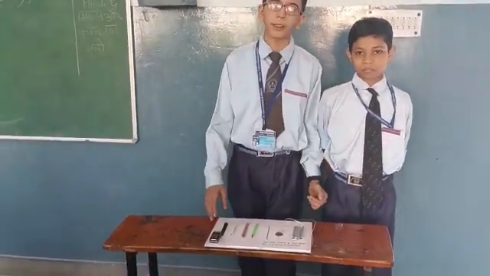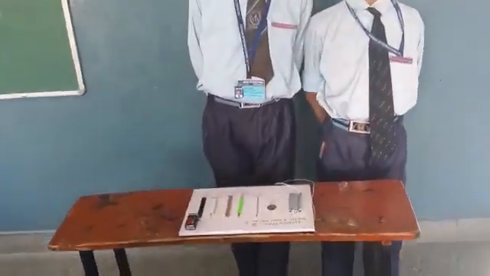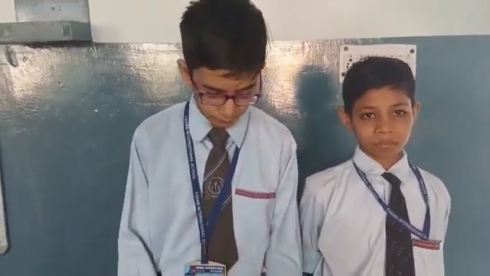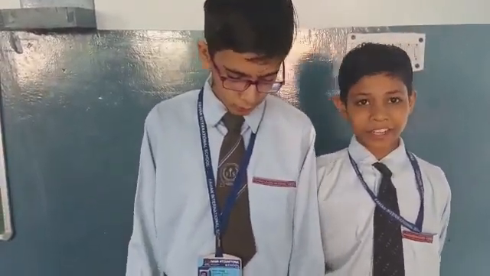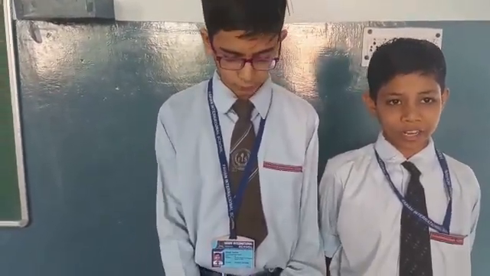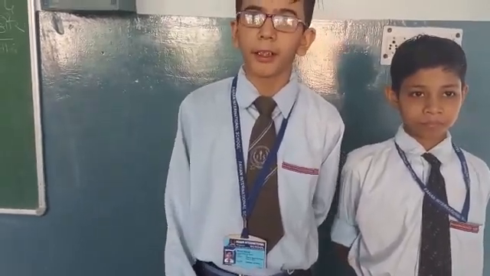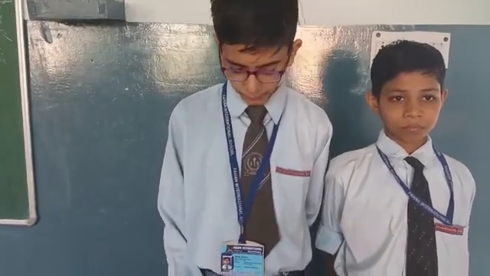This is the model of conductivity of metal and non-metal. Now I am going to tell you about conductivity. Conductivity is the ability of a material to permit electricity to pass. The materials that allow electricity to pass through them are called conductors. All metals are conductors. The materials that do not allow electricity to pass through them are called insulators. Non-metals are insulators, but graphite is the only non-metal that conducts.